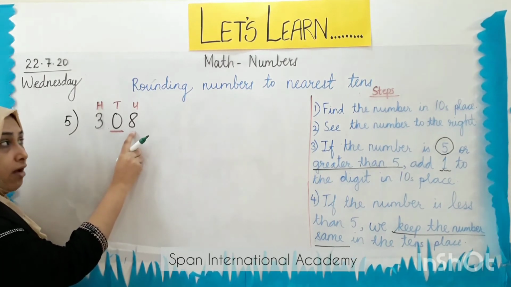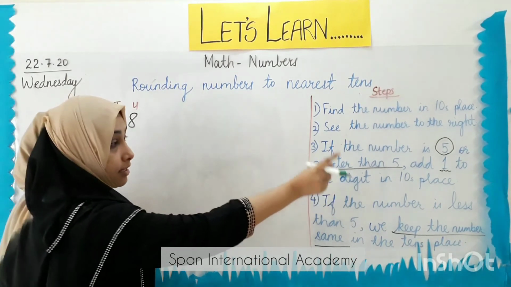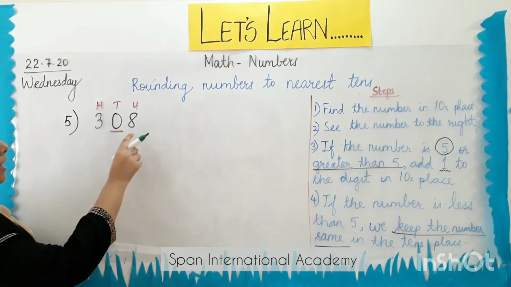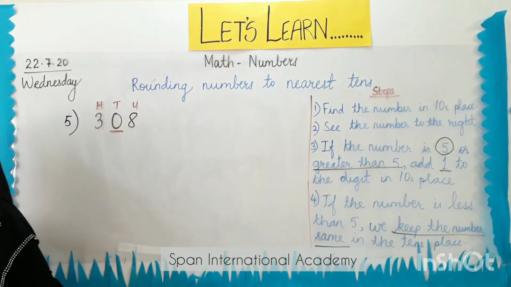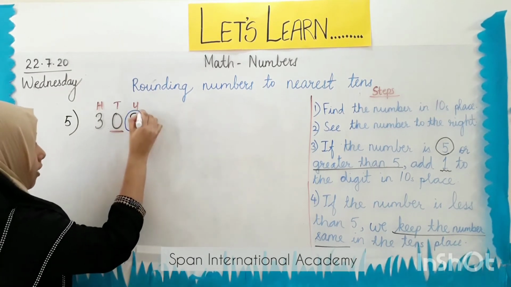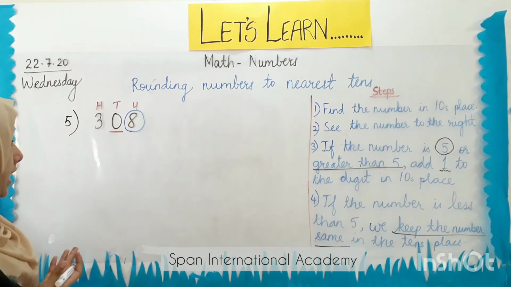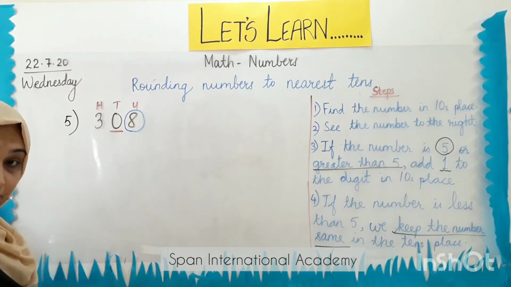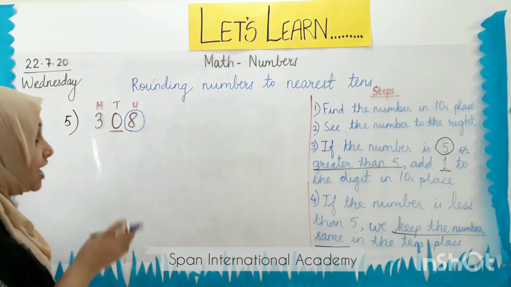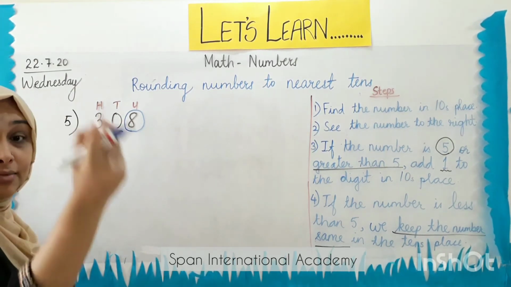Now, when I have found out the number to my right, I need to move to my third step, which tells that I have to see whether this number, number 8, is 5, more than 5 or less than 5. So students, tell me, number 8 is more or less than 5? Loudly. Yes, you are right. Number 8 is more than 5.